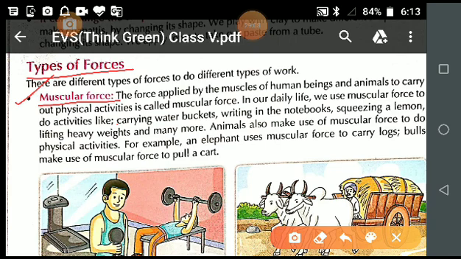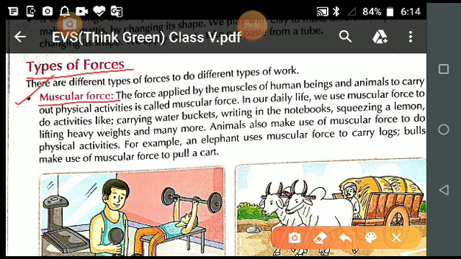So students, muscular force is the action of our muscles, and we are pushing the thing or pulling. ठीक है? In the same manner, animals also make use of their muscular force to do physical activities.